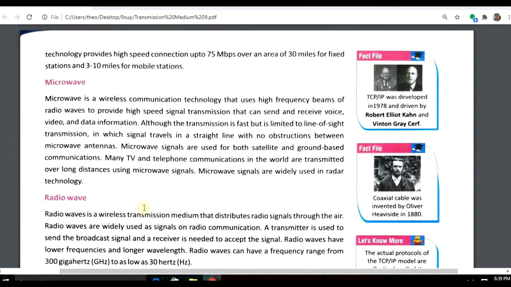Another one is mobile microwave, a wireless communication technology that uses high frequency beams of radio waves to provide high speed signals. Many TV and telephone communications in the world are transmitted over distance using microwave signals. Microwave signals are widely used in radar technology.